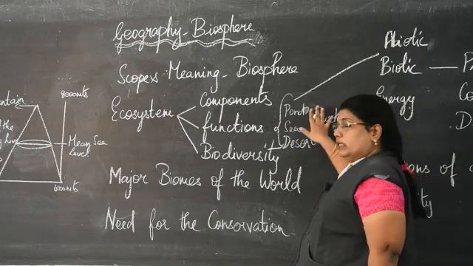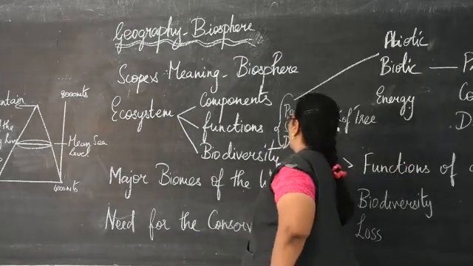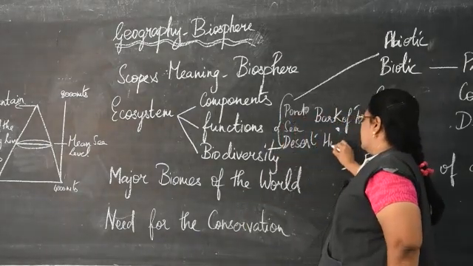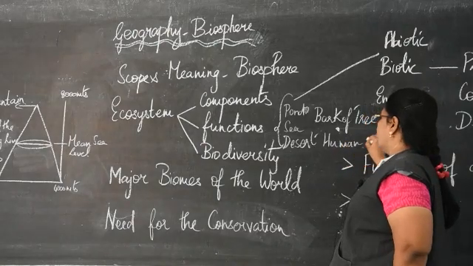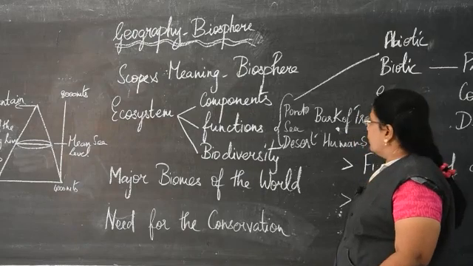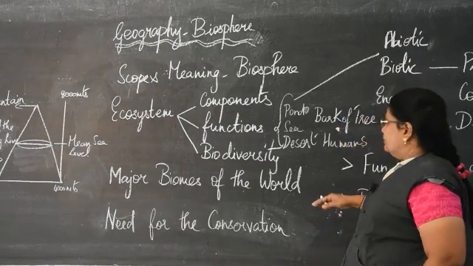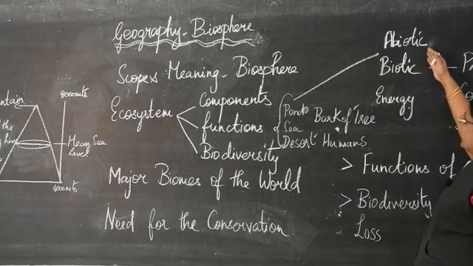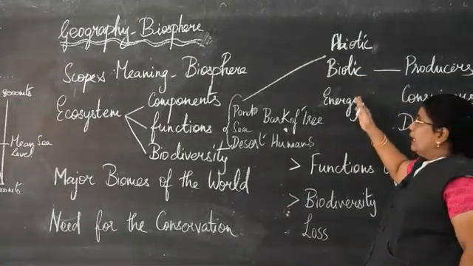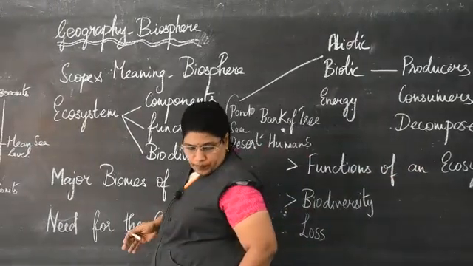Apart from all these plants, animals and insects, human beings are also present. They are also part of the ecosystem. Now, what are the different components of the ecosystem? We have the abiotic, biotic and energy, three components of the ecosystem.